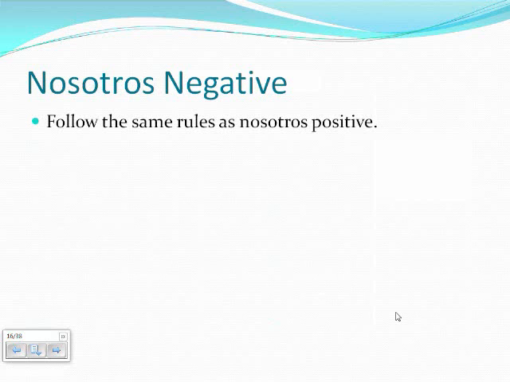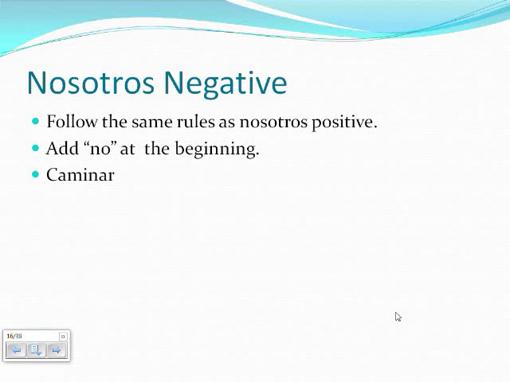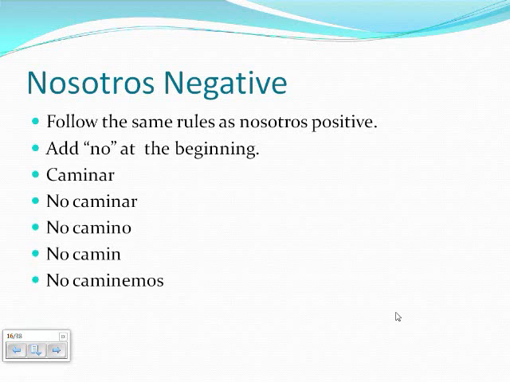In the nosotros negative form, follow the same rules as the nosotros positive forms, but have no at the beginning. In caminar, start by adding no at the beginning, then change to the yo form and add amos.